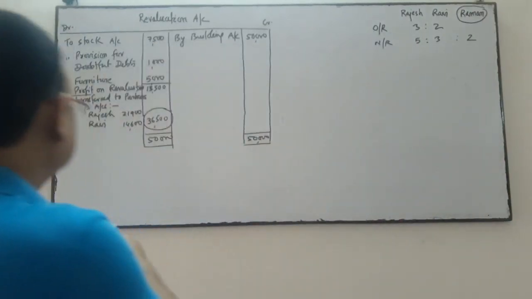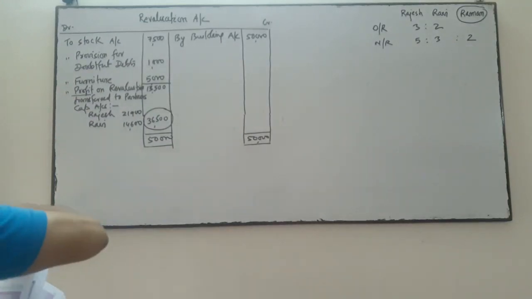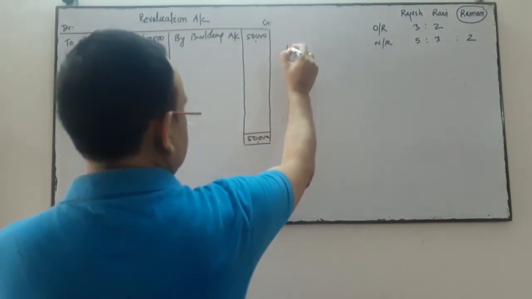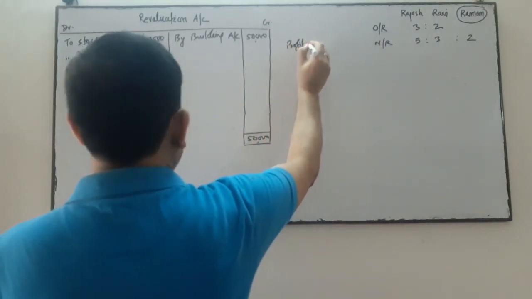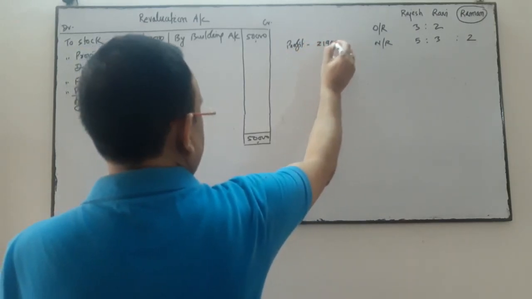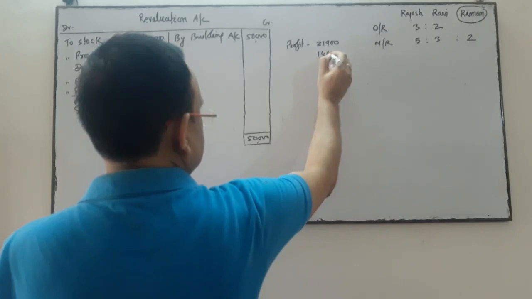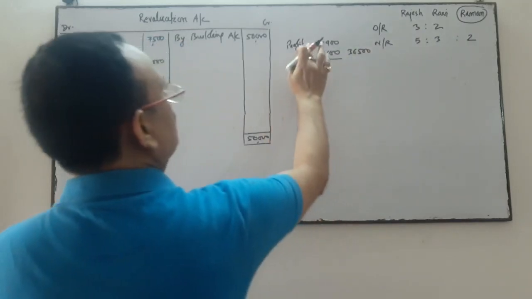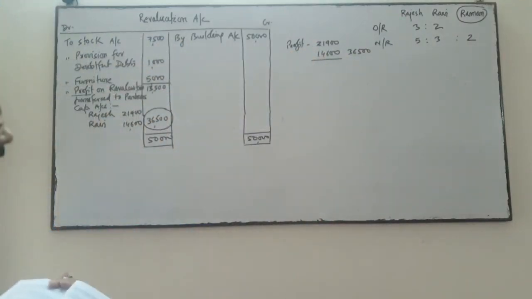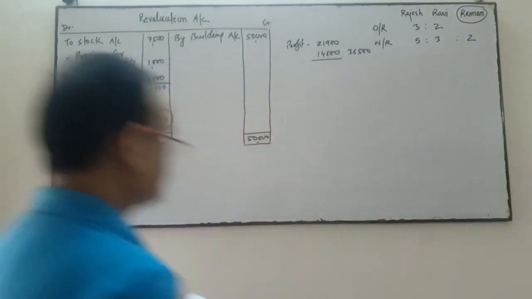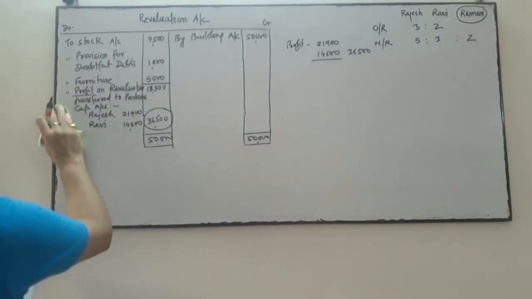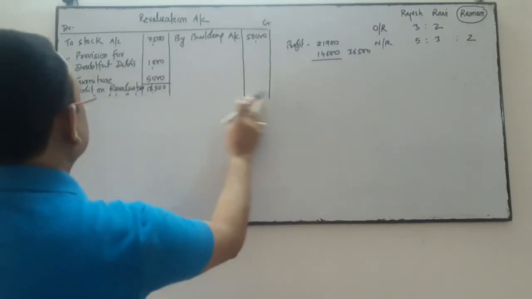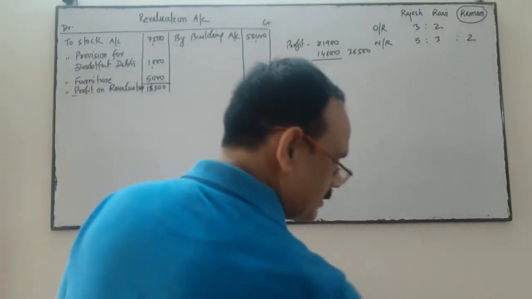I'm just noting down this amount, profit on revaluation. Profit is 21,900 and 14,600 is given to another partner, total 36,500. This is for Rajesh, this is for Ravi. Because I am not getting the space over here to draw the partners' capital account, I am erasing up to this level because I need space.